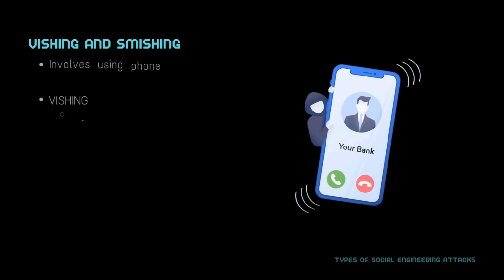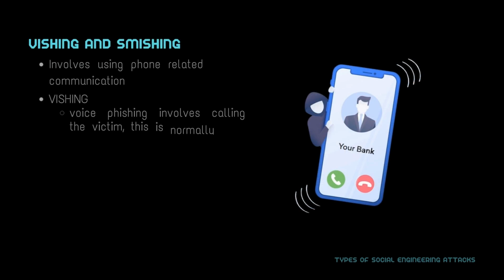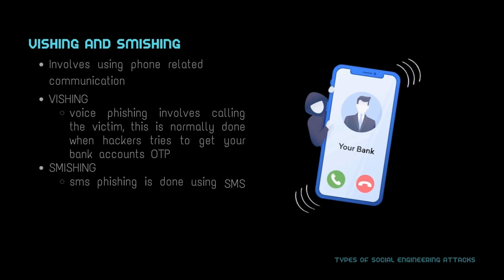Vishing and smishing involve using phone-related communication. Vishing, or voice phishing, involves calling the victim. This is normally done when hackers try to get your bank account's OTP, since this must be done quickly because an OTP expires in a few moments. On the other hand, smishing, or SMS phishing, is done by using SMS or text messaging.